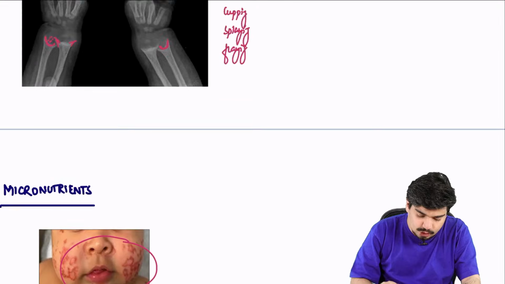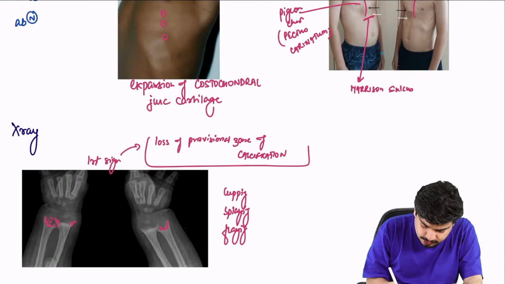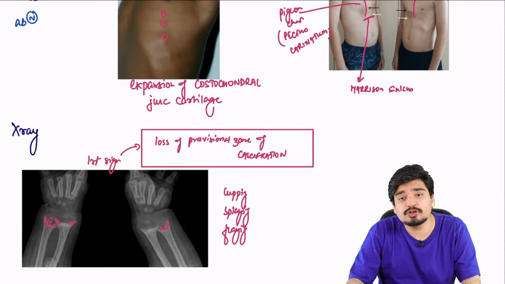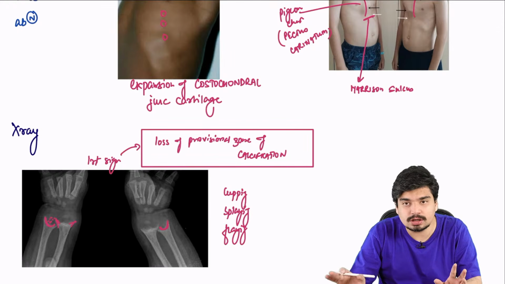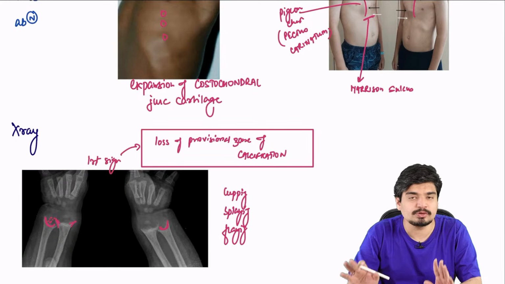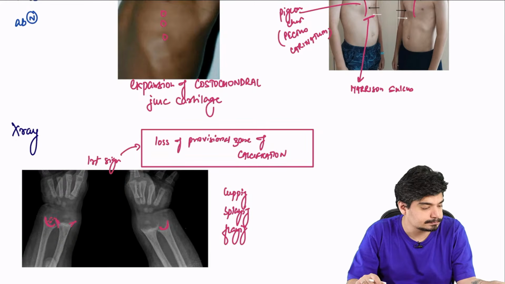Fraying, remember, is not the earliest to appear. I don't know who told you that. Remember, the first thing to appear is loss of the provisional zone of calcification. Cupping, splaying, and fraying are the later signs. The first thing to occur in rickets is loss of the provisional zone of calcification. Remember that.